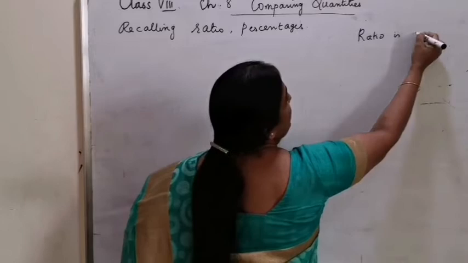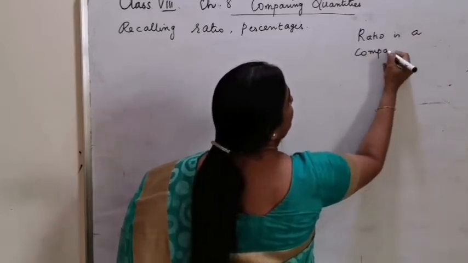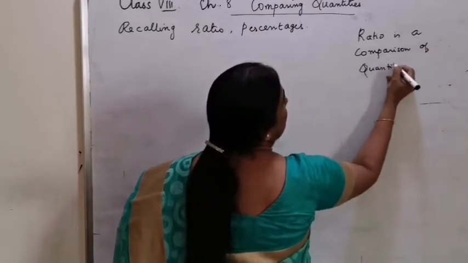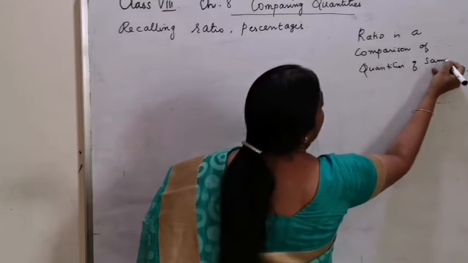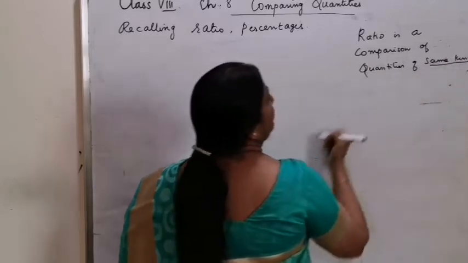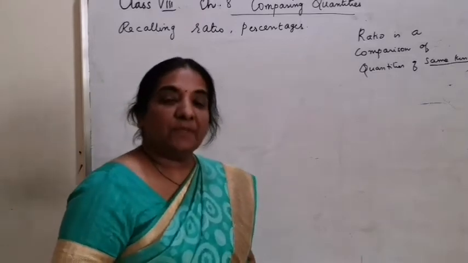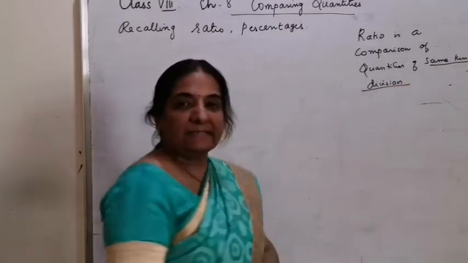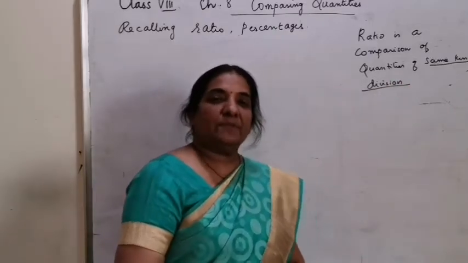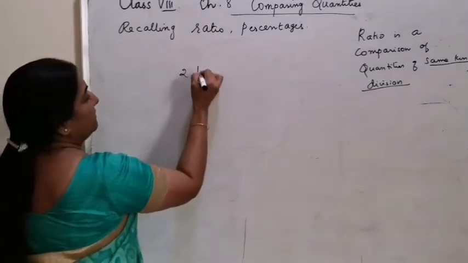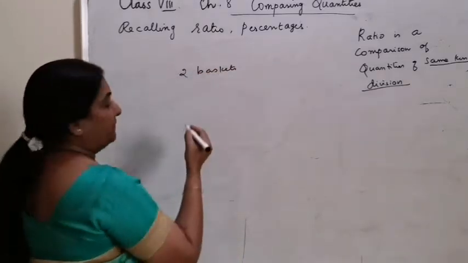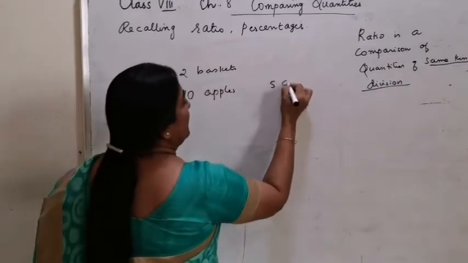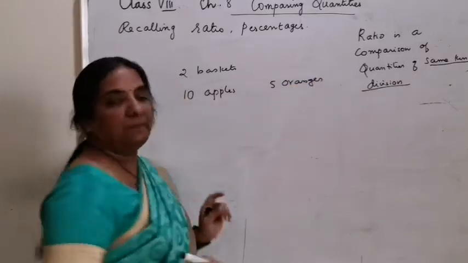Ratio is a comparison of quantities of the same kind. And when you hear the word ratio, you can connect it as division. Take an example. You have two baskets, with 10 apples in one of the baskets and 5 oranges in the other basket.